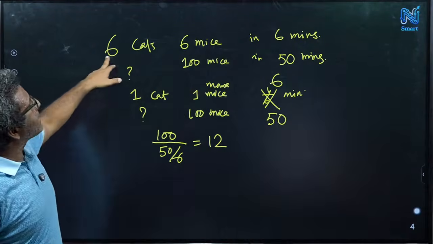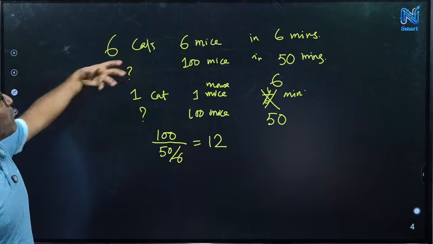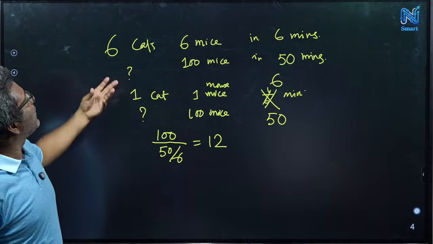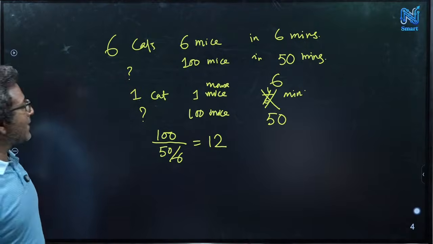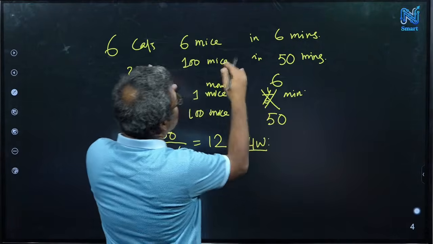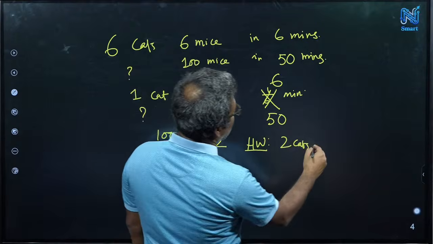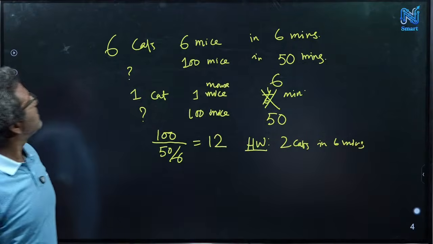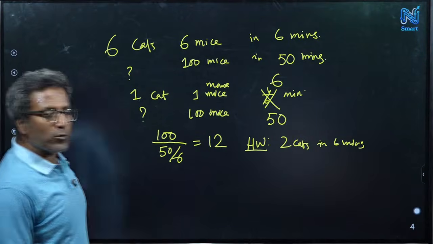Now, if you think of this line as them working together, then you need more cats. Even if you think that you need two cats together, then also you can check. I can give a homework, you can try. Suppose in this problem the interpretation was that two cats work together in 6 minutes. How many mice do they capture? 2 cats should capture 2 mice in 6 minutes, right?